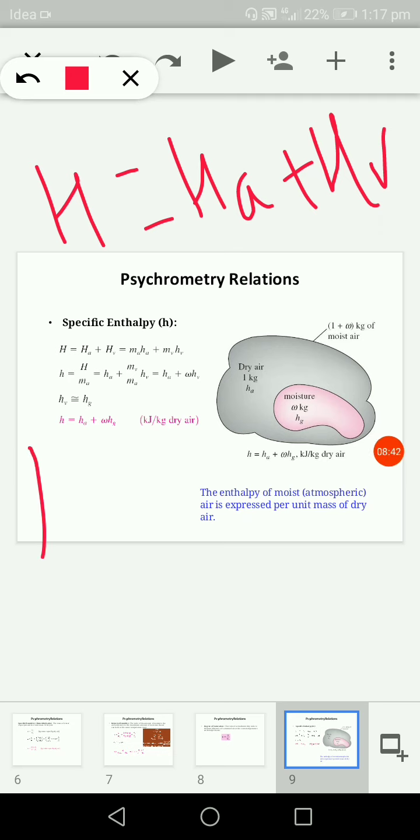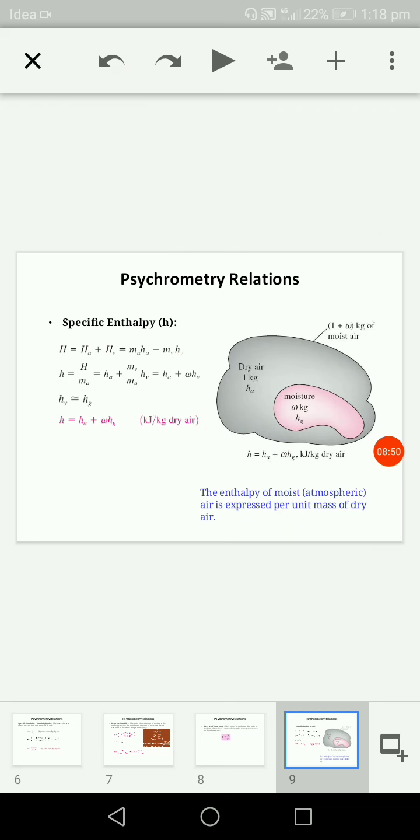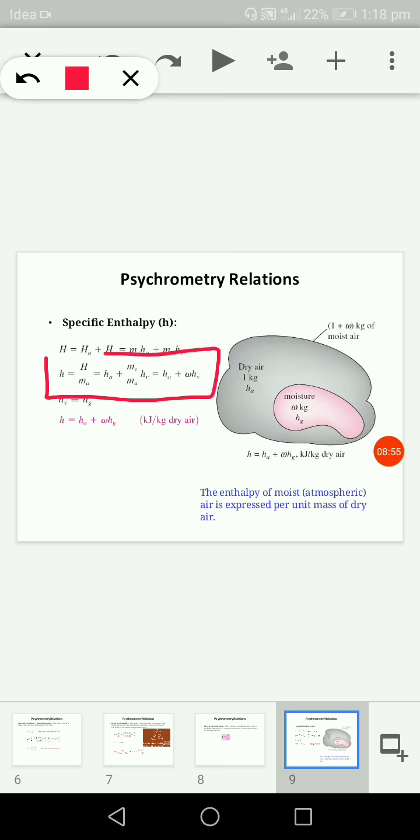Specific enthalpy is the total enthalpy per unit mass. If we simplify, the specific enthalpy comes out to be HA plus the mass of water vapor, divided by the mass of dry air, into the enthalpy of water vapor.